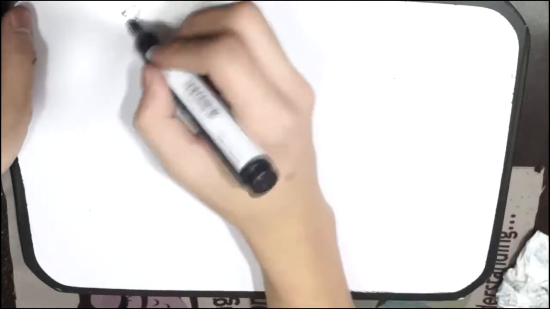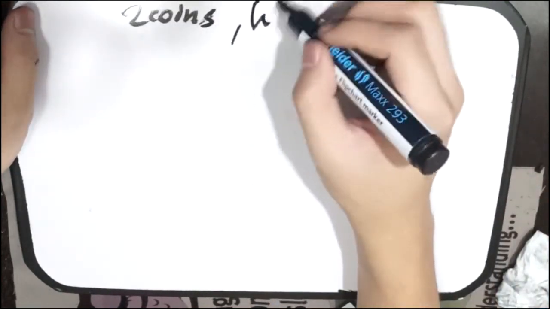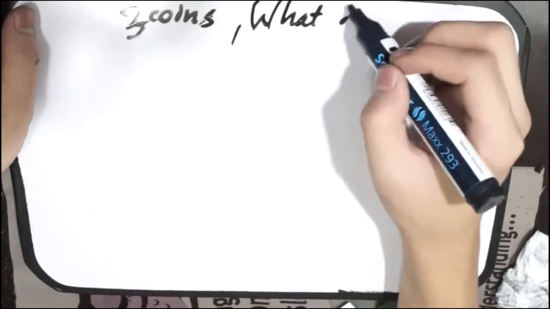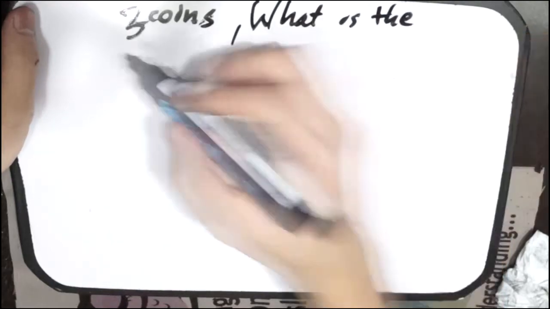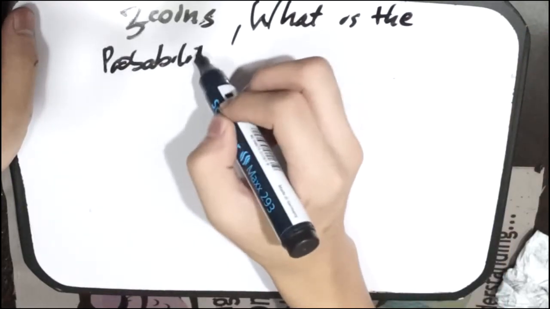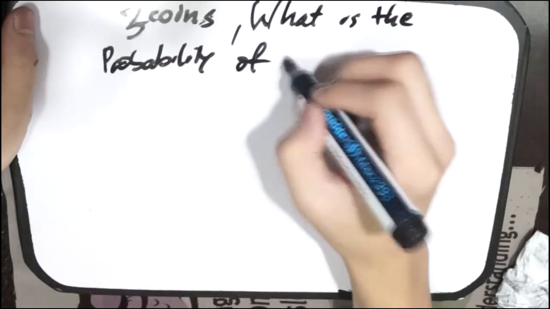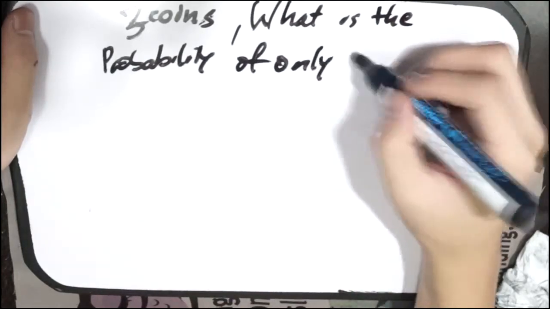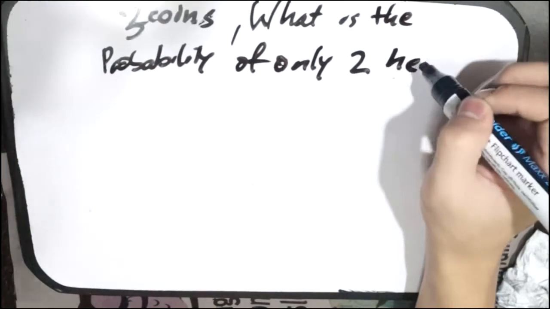Let's say you have 3 coins. What is the probability of only 2 heads?